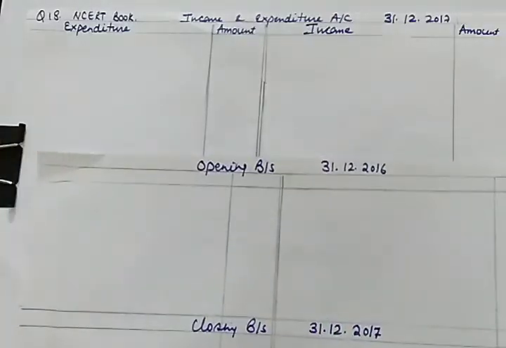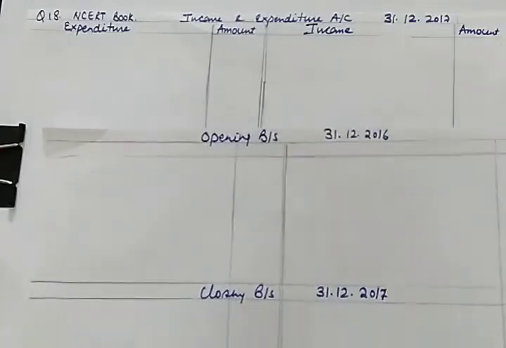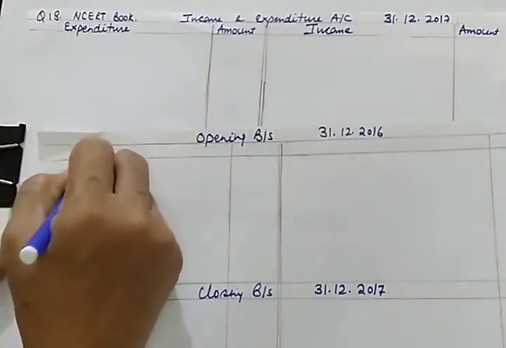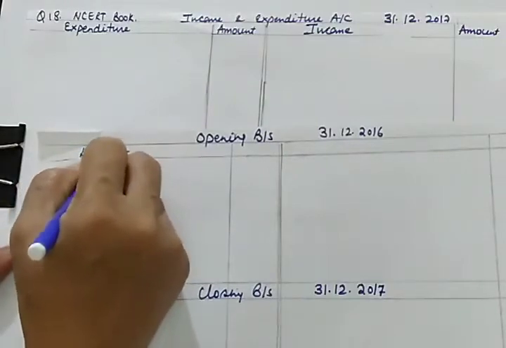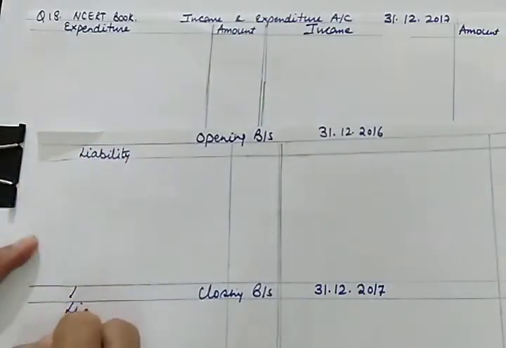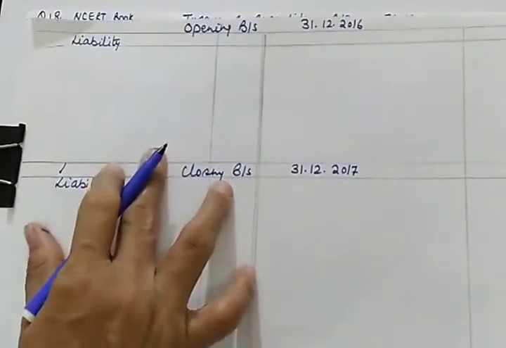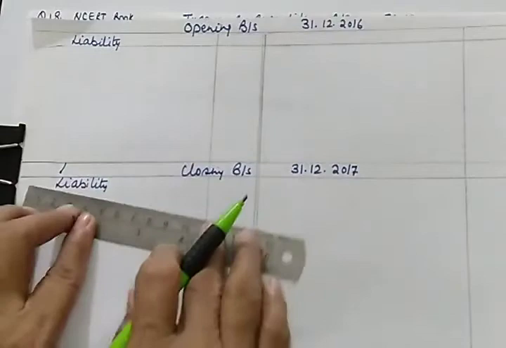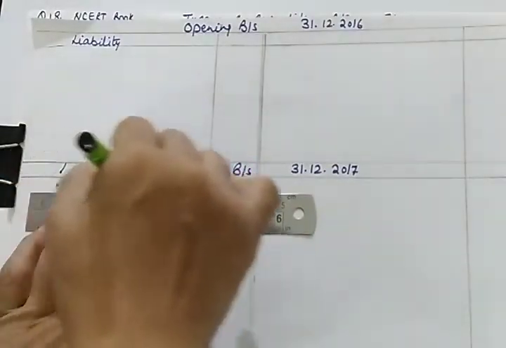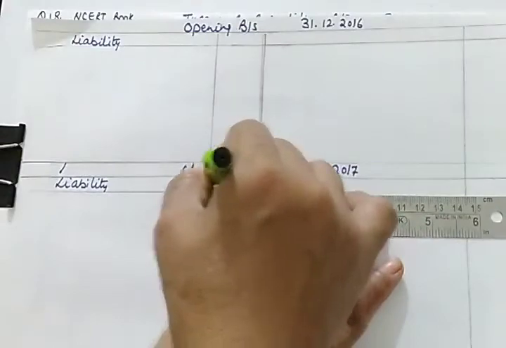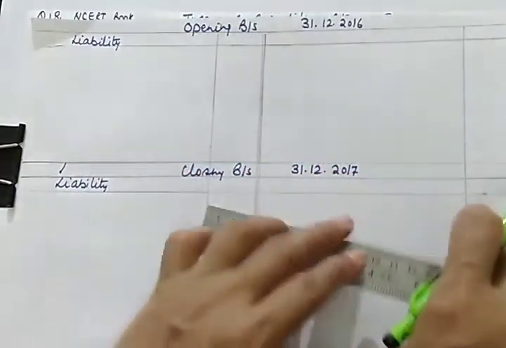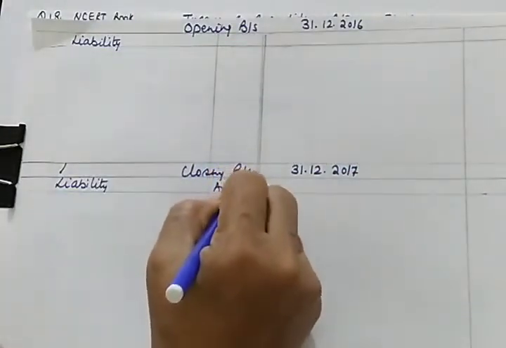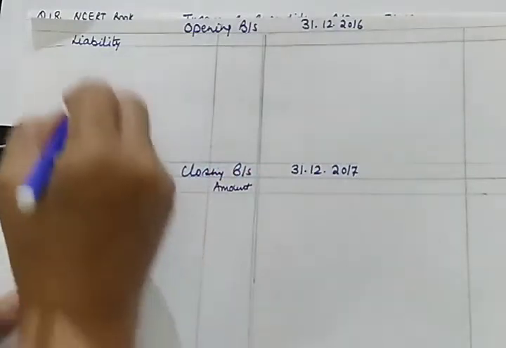So first item is outstanding salary, opening and closing balances are given to us. So you know that outstanding salary is a liability of the firm, so it will be shown on the liability side of the balance sheet. So let us record outstanding salary first.